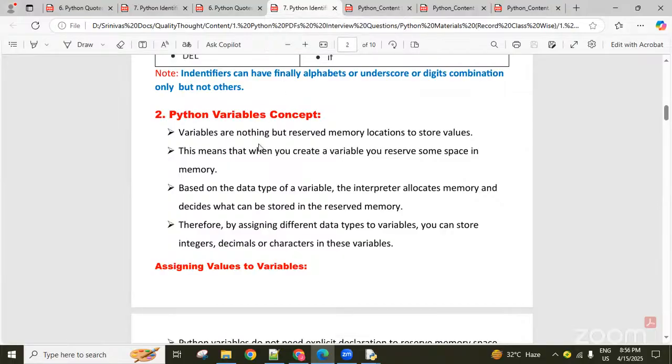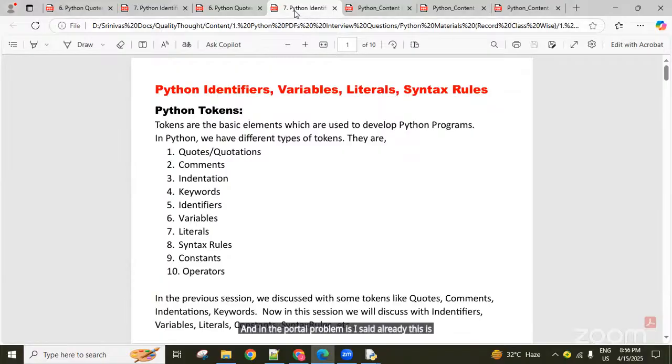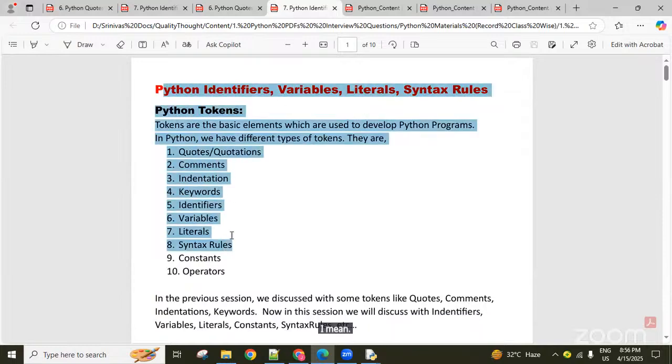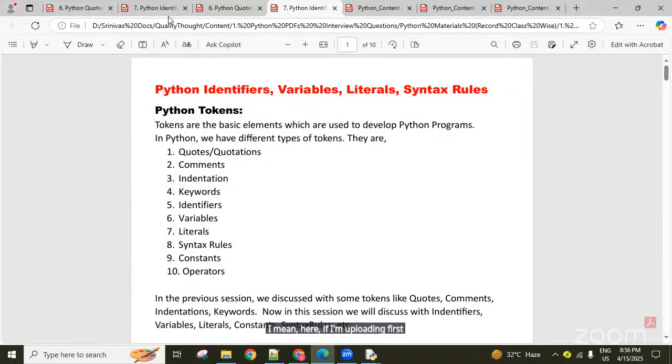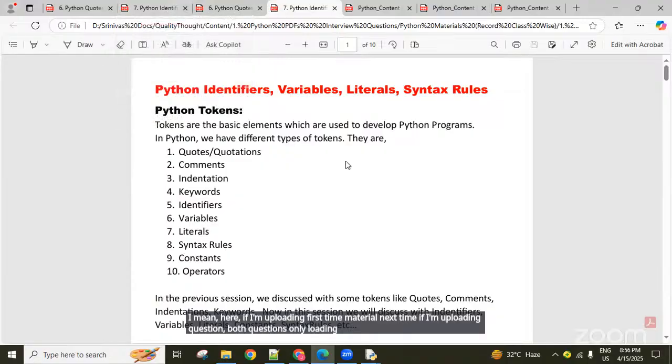Okay, sir. In the portal, the problem, as I said already, is that we are able to see only today's questions material. The notes you are uploading are not coming there. If I upload material the first time, and next time I upload questions, only questions load and notes don't come.